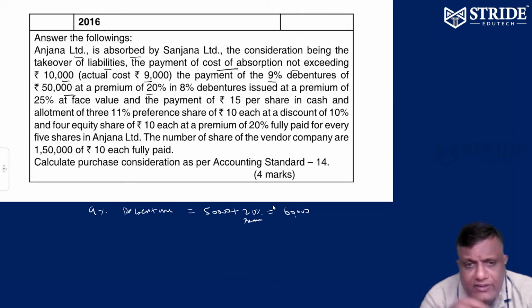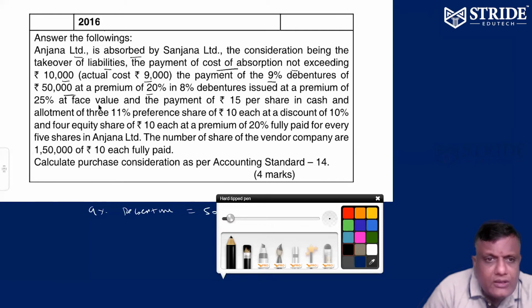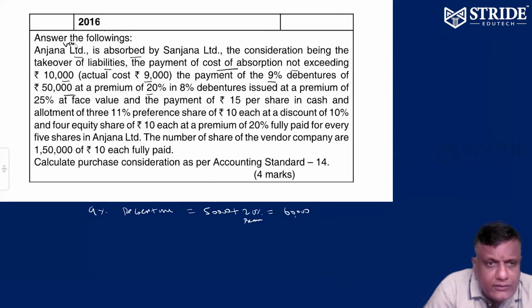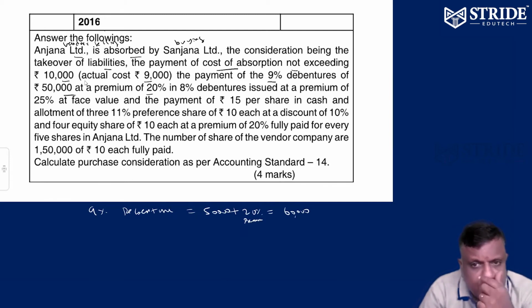Anjana Limited is absorbed by Sanjana Limited. Anjana Limited is called the selling company, the vendor. Vendor company means selling company. It is absorbed by Sanjana Limited, the buying company. Anyway, the maximum payment for cost of absorption is 10,000 rupees.